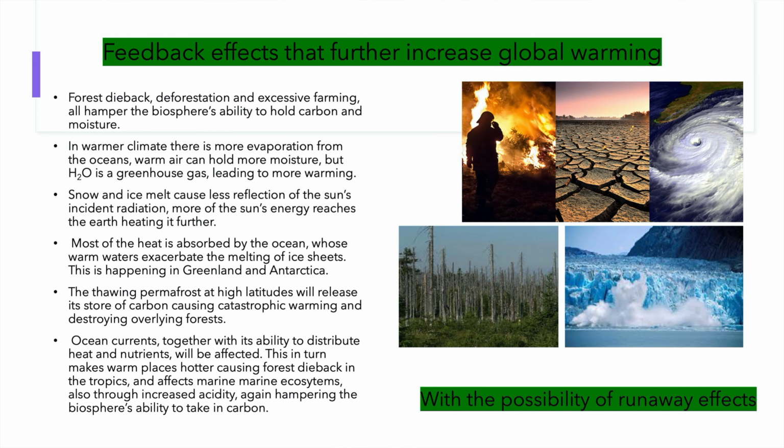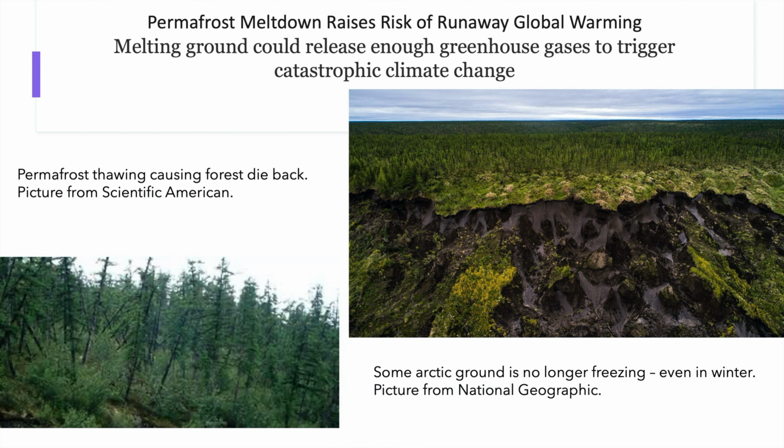Most of the heat is absorbed by the ocean, and those warm waters exacerbate the melting of ice sheets. This is happening in Greenland and Antarctica. Thawing permafrost, which represents huge carbon banks in high latitudes, built up over hundreds of thousands of years, essentially from plants that lived in the short summers but did not decay in the cold winter, and eventually became part of frozen soil, could release that carbon back into the atmosphere. This would be catastrophic. These feedback loops continue, and they are out of our control once set in motion.